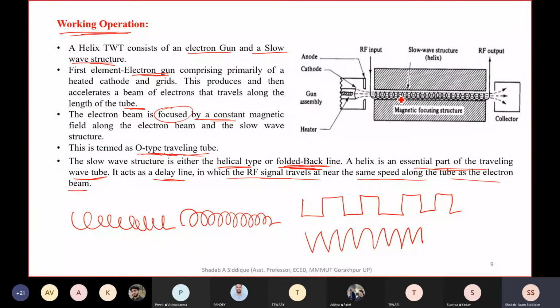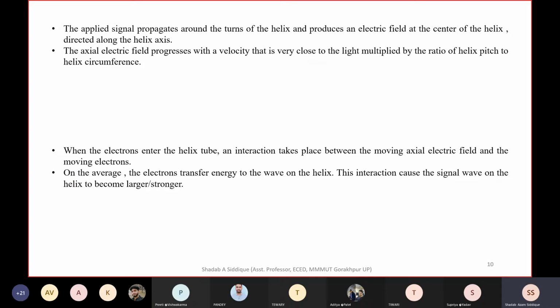Whatever RF wave comes through this input will be slowed down, and it will travel with the same speed as the electron traveling in this. So this is responsible for slowing the wave traveling here, and the velocity of the RF wave will be reduced.